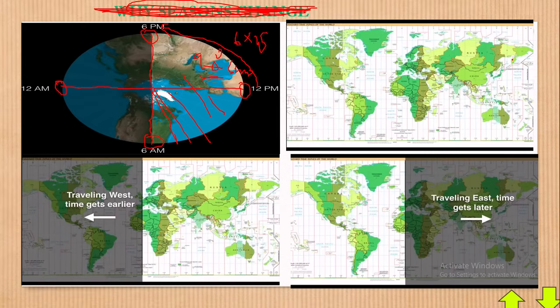Now, that brings us back to this map of ours. Just imagine that from here up to here is equivalent to 15 degrees, and that is equivalent to 1 hour. Now look, where is Africa? Africa is here. And where do we have Brazil? Brazil is around here.